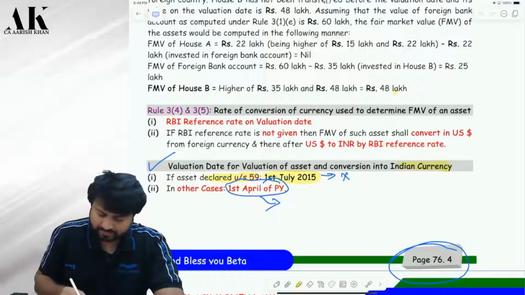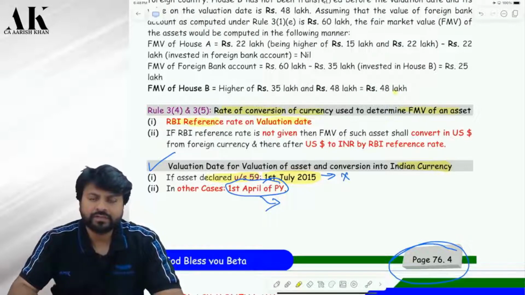INR. So for conversion of foreign currency into Indian currency, you will use the RBI reference rate on valuation date. Which rate you will take? RBI reference rate on valuation date. And what is our valuation date? Our valuation date is 1st April, correct?